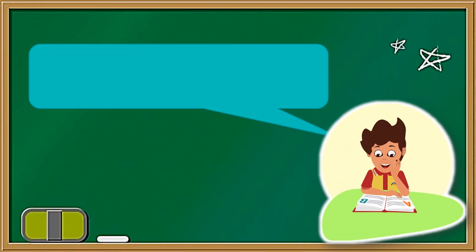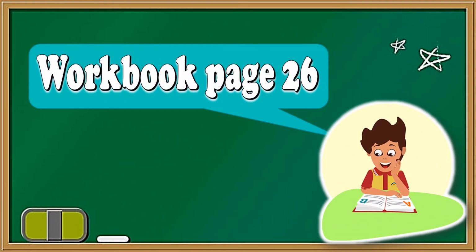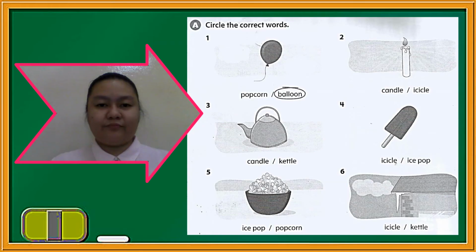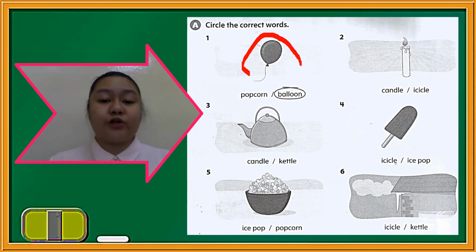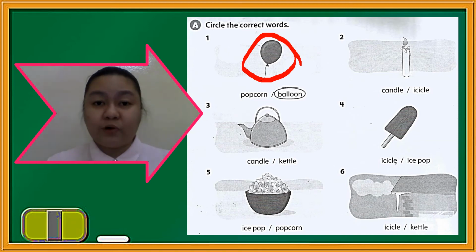On your workbook, page 26, we will answer it all together. Ready, grade 2? Let's begin, grade 2. Letter A. Circle the correct words. Now, based on the pictures being shown, we should encircle the name of that picture. Are you ready? Okay, for example, we have there number 1.